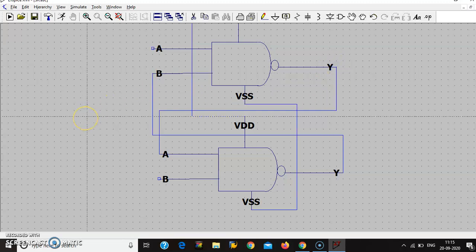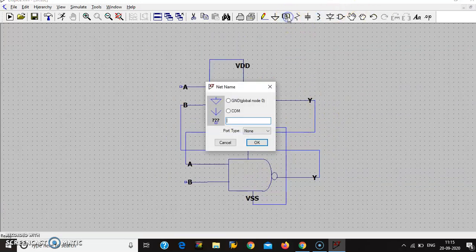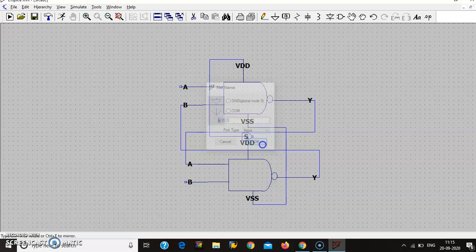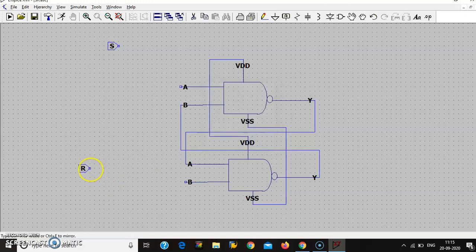Next, we need 6 pins. Go to label net, S is an input. Next, go to label net, R is also an input.